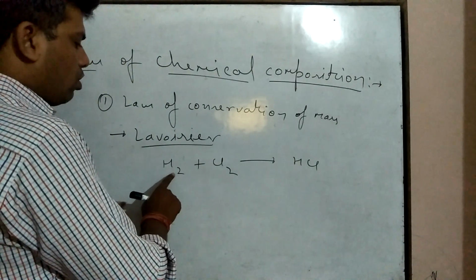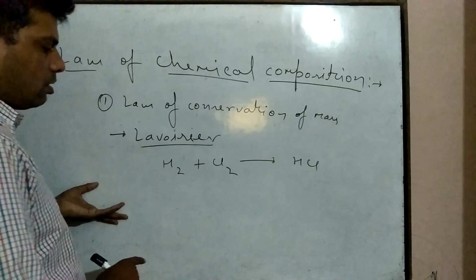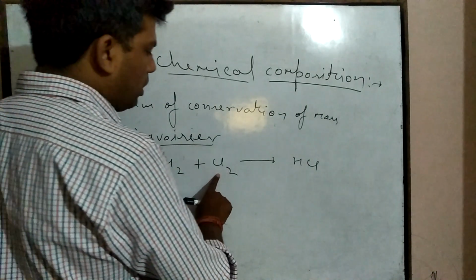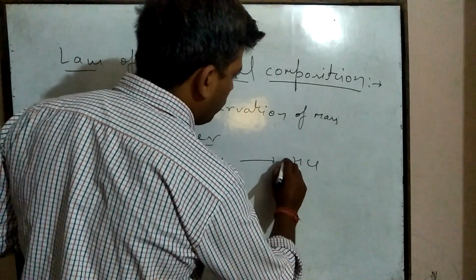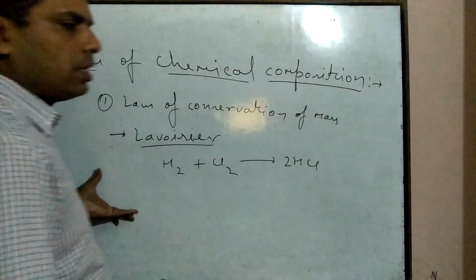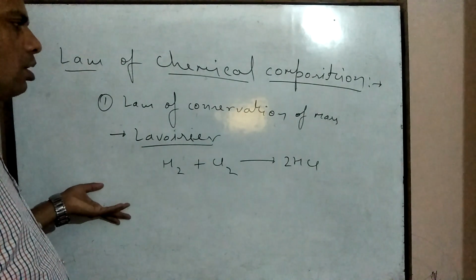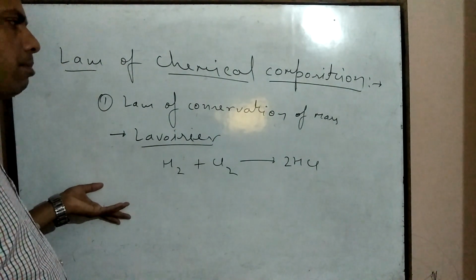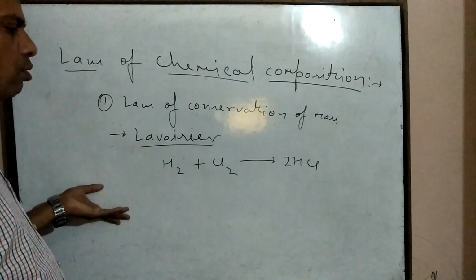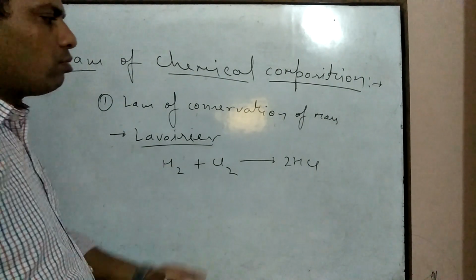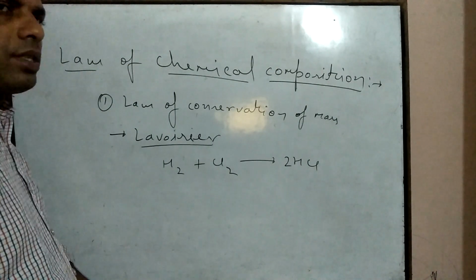Here two atoms of hydrogen and two atoms of chlorine are present. That's why H2 plus Cl2 is equal to 2HCl. To verify the law of conservation of mass, we need to show that the total mass on the reactant side is equal to the total mass on the product side.